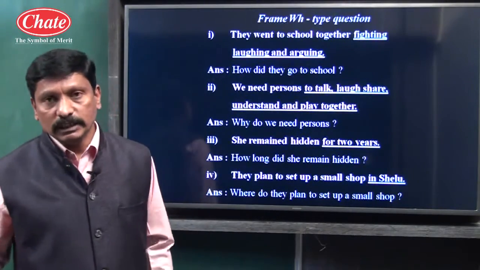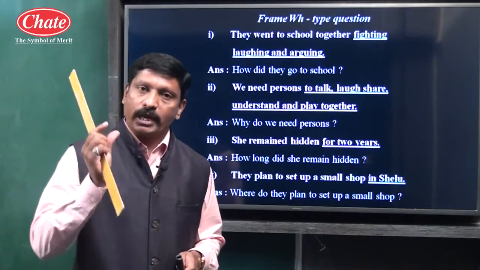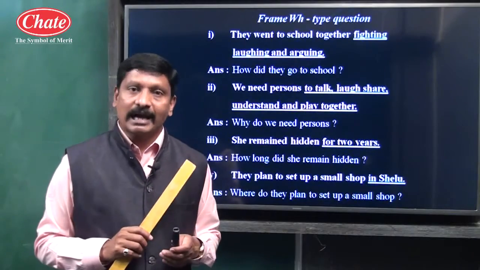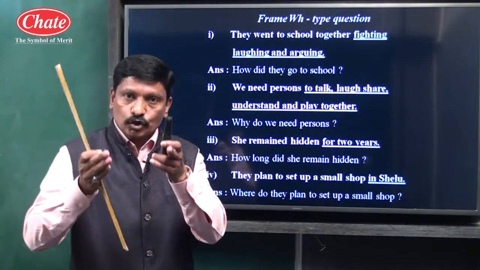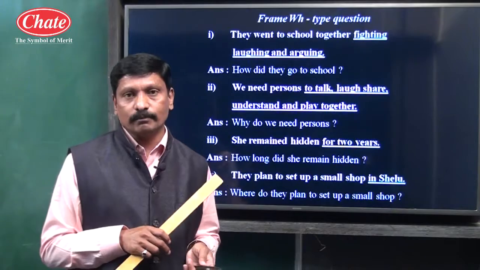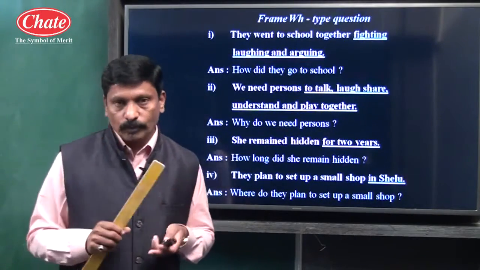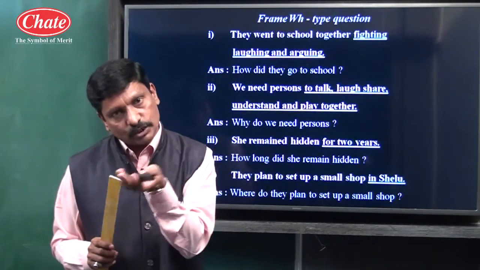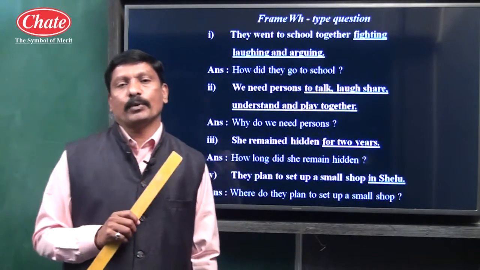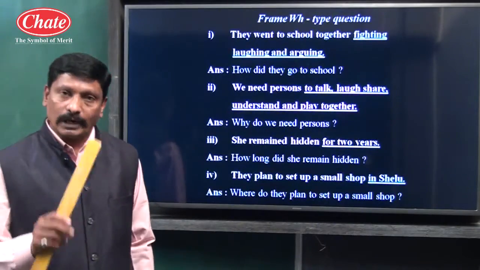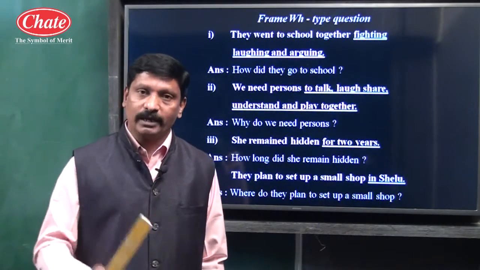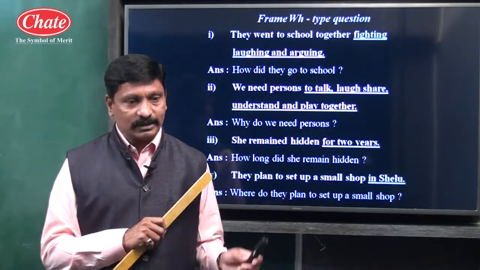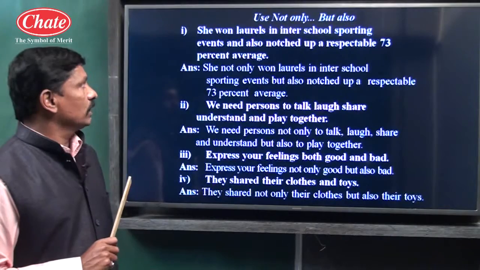So children, in this topic what is expected? We have to use the appropriate WH word to get the underlined part as an answer. That underlined part should not be included in the question because that should become the answer. And most probably what is the structure? Given appropriate WH word, then auxiliary verb, then the rest of the part and a question mark. At the time of framing a question, we have to take care that whatever question we frame, its answer should be strictly the underlined part of a given sentence.